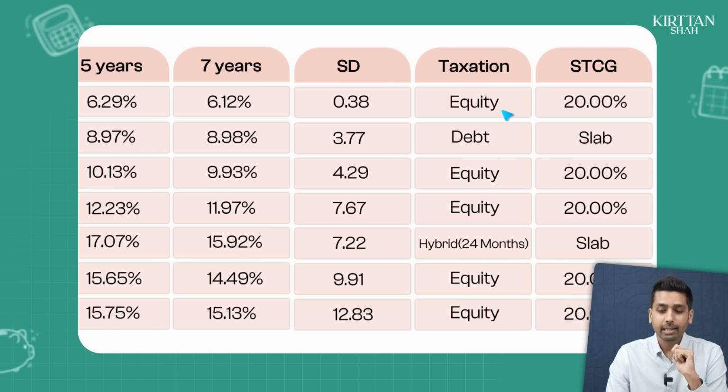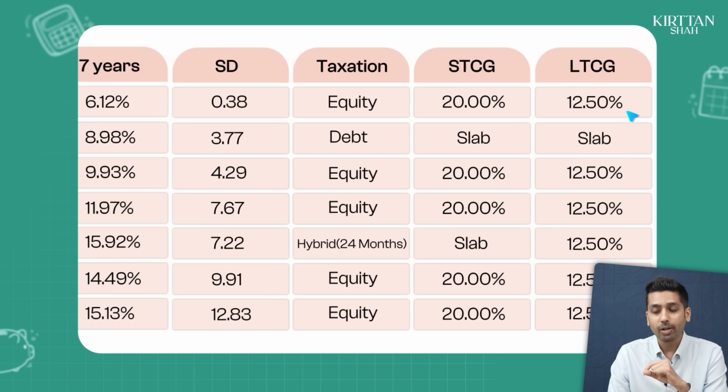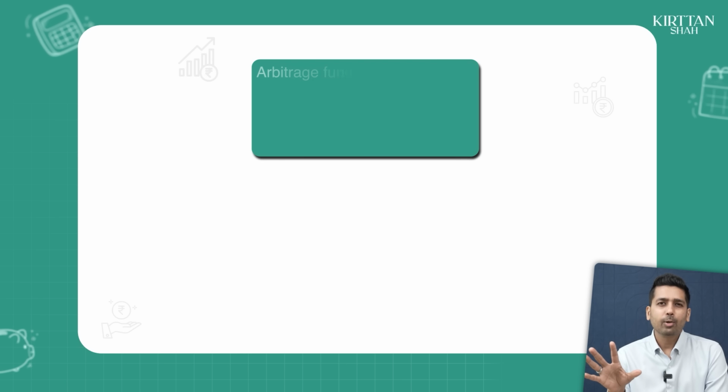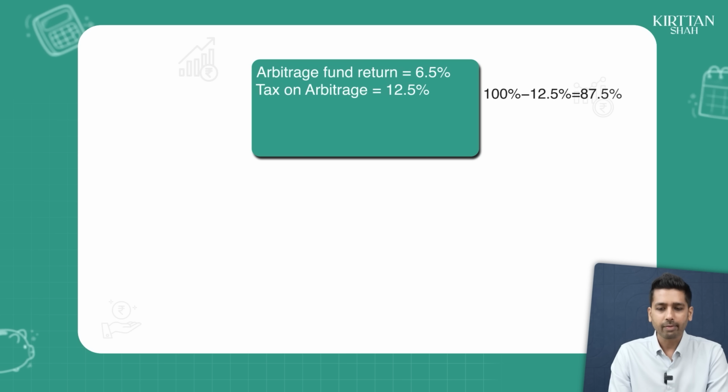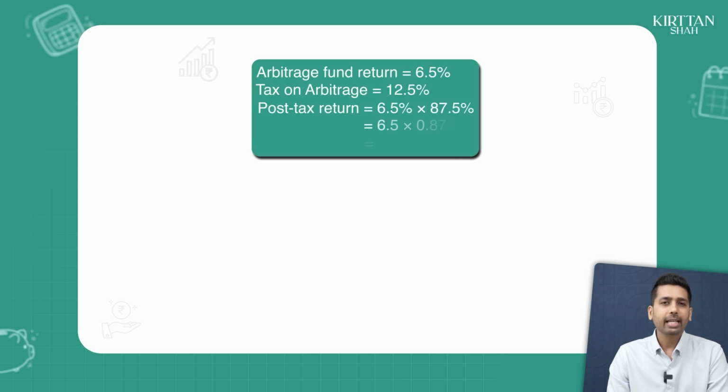What is equity taxation? Equity taxation is that if you stayed invested for less than a year, it'll charge you only 20%. But if you stayed invested for more than a year, it'll charge you 12.5%. Let's say the arbitrage fund pays you 6.5%, which we've seen that it can pay on an average. And on that, if you end up paying 12.5% as tax, what you get in hand is 87.5. What you are actually making post-tax is 5.69%.